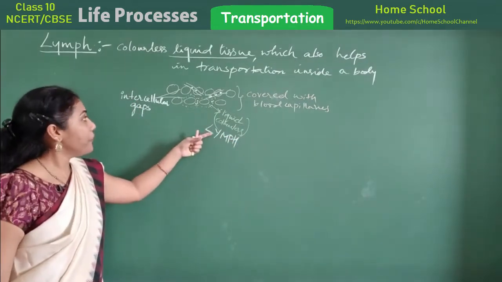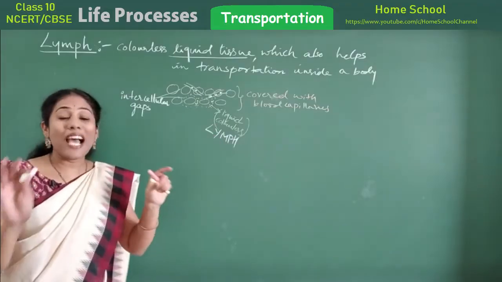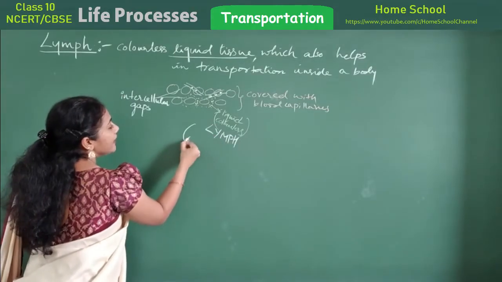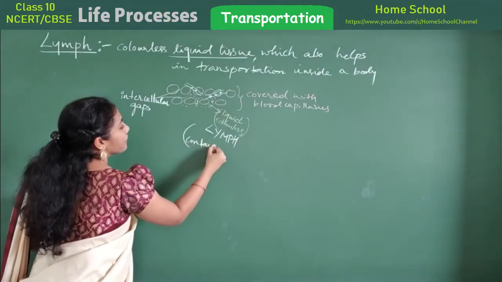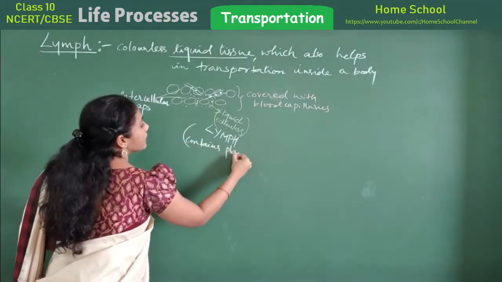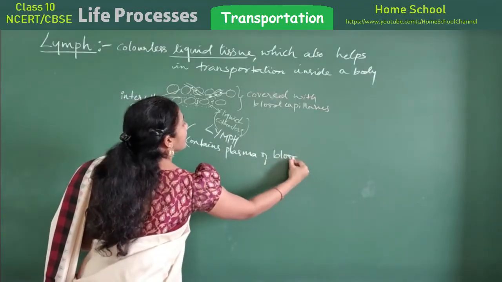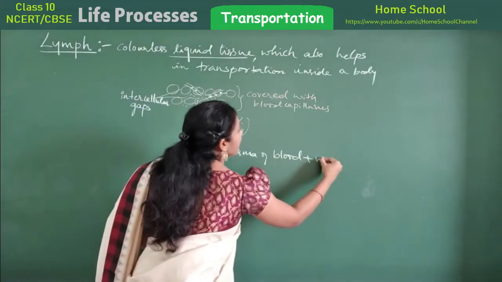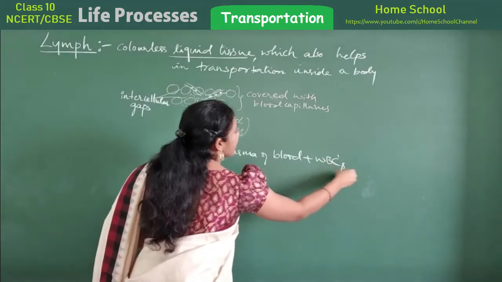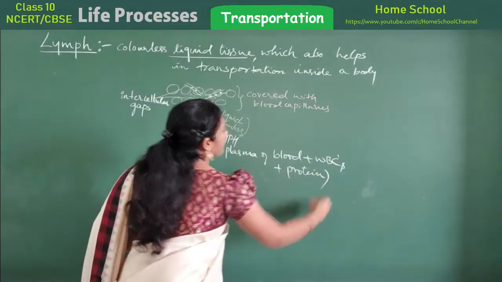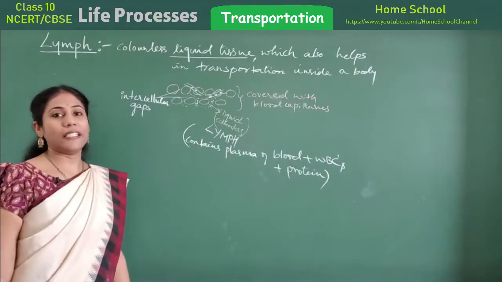This lymph contains plasma of blood, plus some WBCs and some protein also. Some blood protein it will contain.